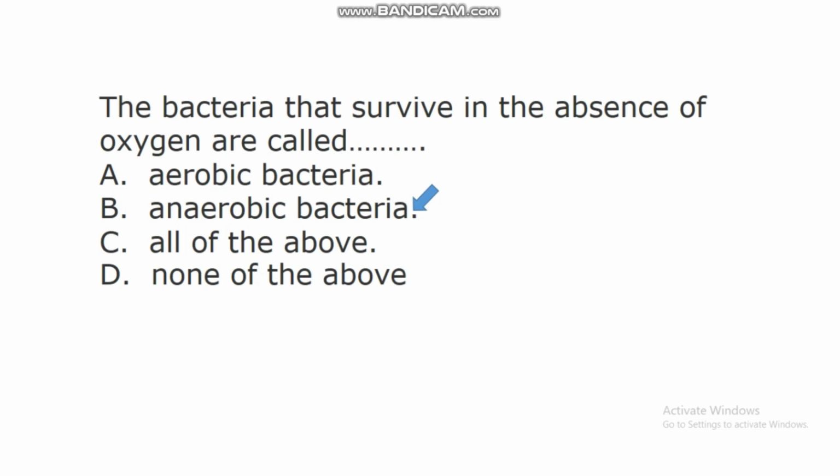So this type of bacteria called anaerobic bacteria can survive in the absence of oxygen. In fact, the presence of oxygen in the cells of these bacteria is poisonous to them. So these bacteria don't need oxygen for survival. They can survive in their environment in the absence of oxygen.